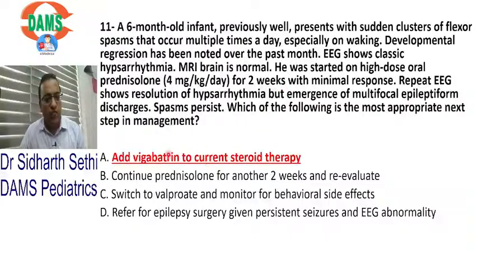So we add vigabatrin. Remember, according to all the guidelines, after steroid therapy, if the patient is not improving, we add vigabatrin.